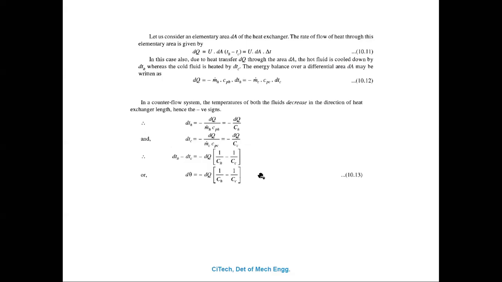So the difference of these two, dTh minus dTc. You take dQ common with the minus sign, which becomes 1 upon Ch minus 1 upon Cc. So minus dQ into 1 upon Ch minus 1 upon Cc, you will get this equation certainly.